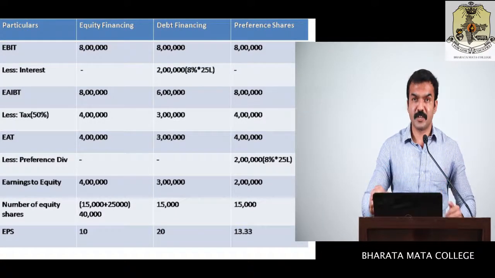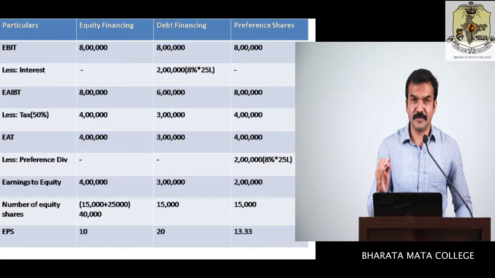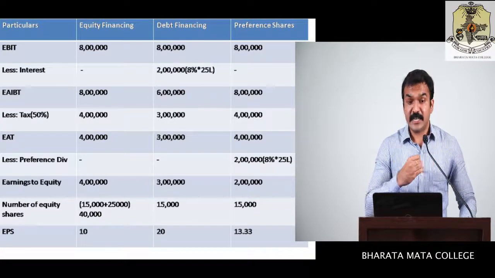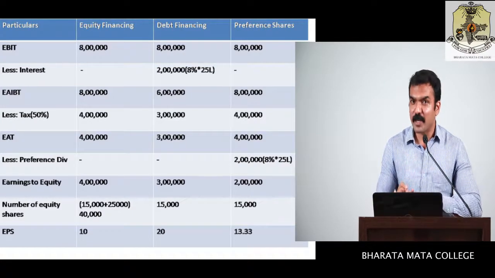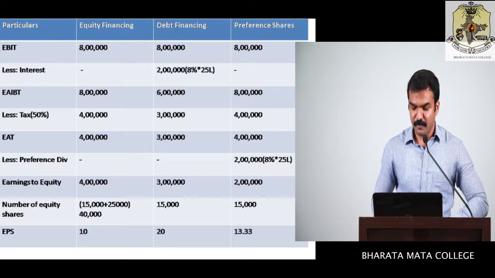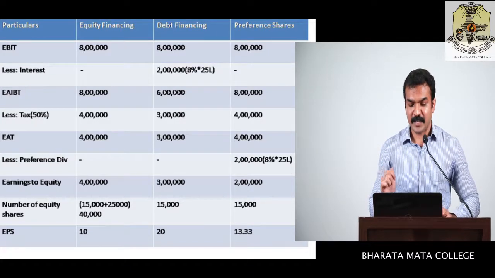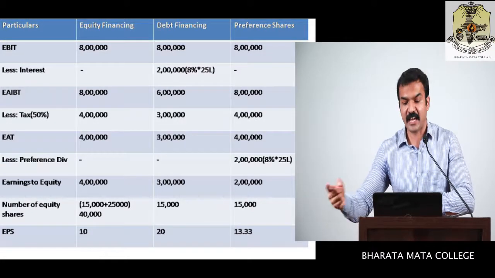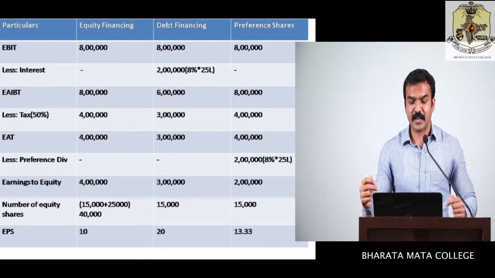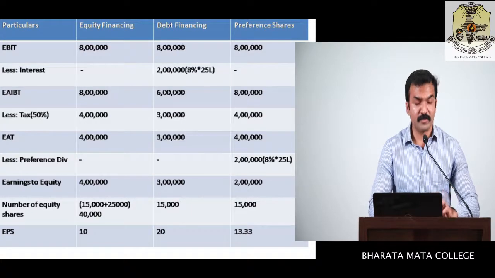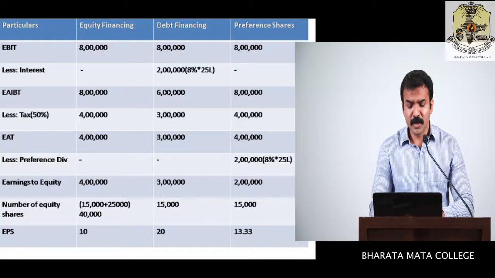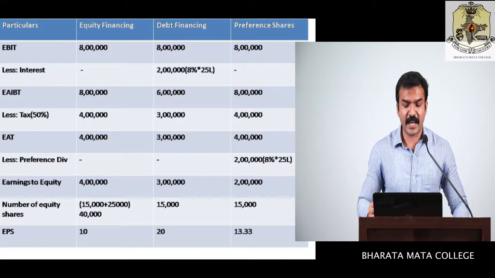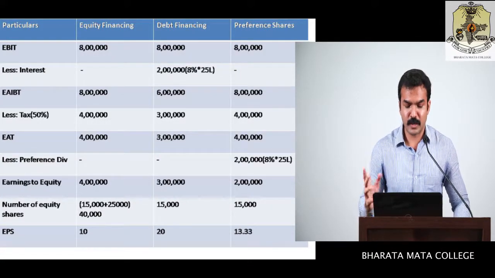And the next is preference dividend. That preference dividend has to be deducted from this. So you know that it is not applicable for equity financing, it is not applicable for debt financing, it is applicable for preference shares, correct? So that has to be deducted. So 8% of again 25 lakh, which comes to around 2 lakh, you can deduct that. When you deduct, you will get the essential thing, that is earnings to equity. So the earnings to equity which you derive is 4 lakh, 3 lakh and 2 lakh.